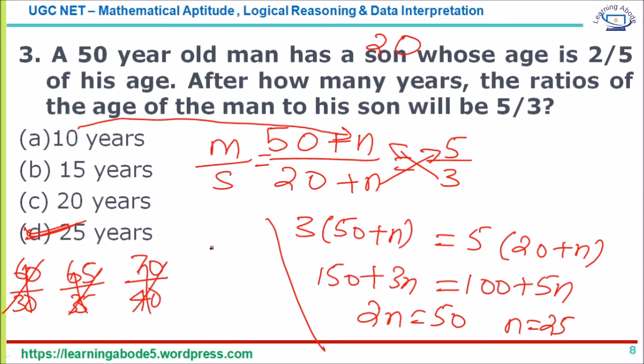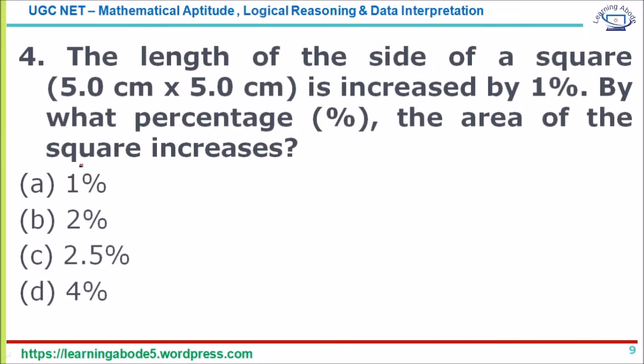Now 50 plus 25 is 75, 20 plus 25 is 45. Now here the ratio is 5/3. So this is my answer. So answer option D again in the alternate method as well. Okay, so the answer is answer option D for the third question. Now the fourth one: the length of a side of a square is 5 centimeters and is increased